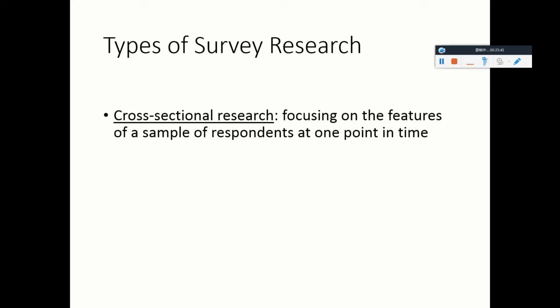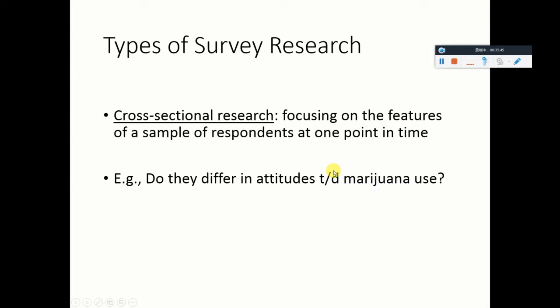Okay? So we can ask, between or across individuals contained in this cross-sectional sample, do their attitudes differ, right, on whatever issue you are interested in? Do they think differently in terms of legalizing marijuana use?